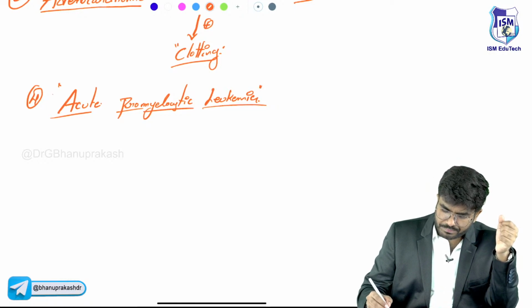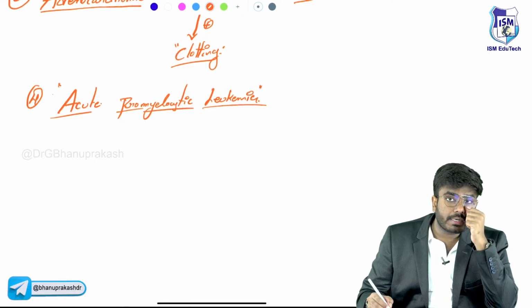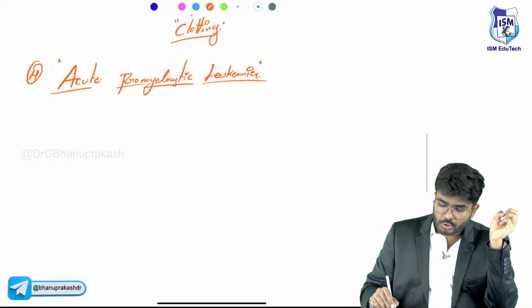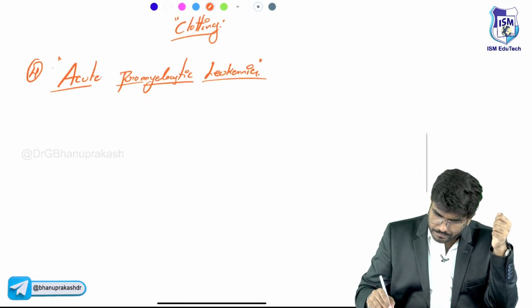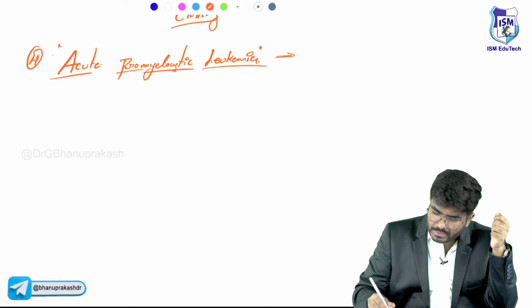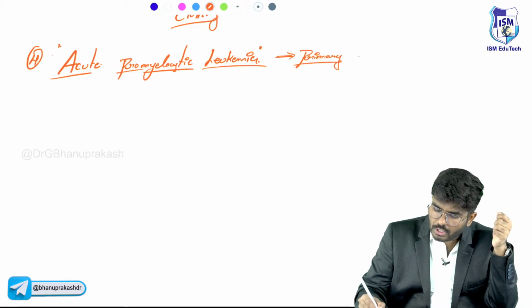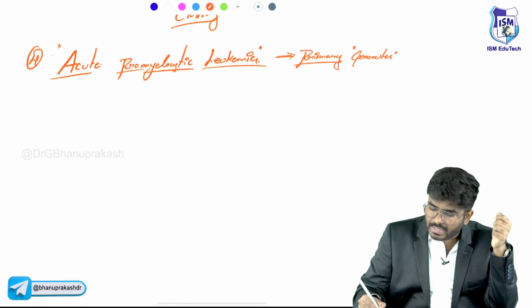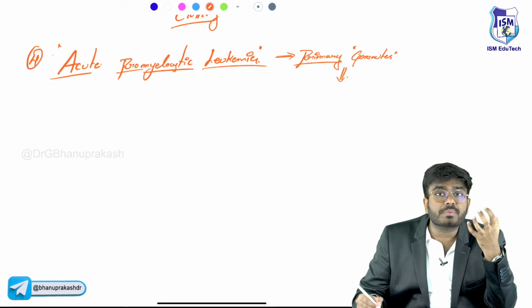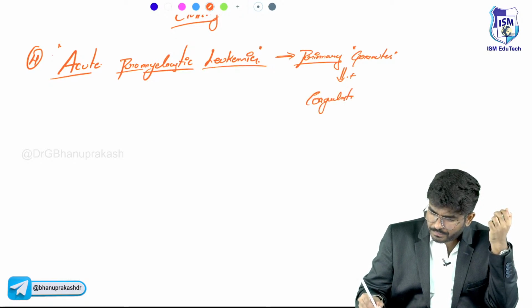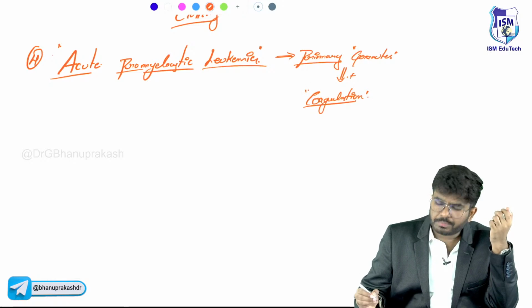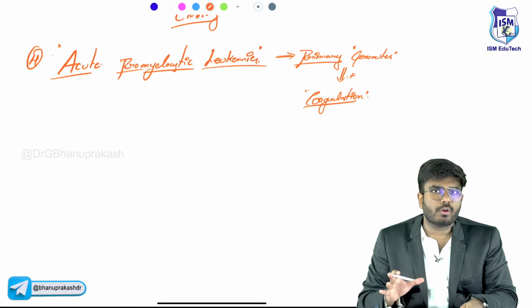I hope you have already done this in your oncology. Acute promyelocytic leukemia, also called M3, has cells with Auer rods. These WBCs have certain vesicles called primary granules. These primary granules contain substances which can activate coagulation. A simple way: no one will ask you how exactly it activates the clotting.